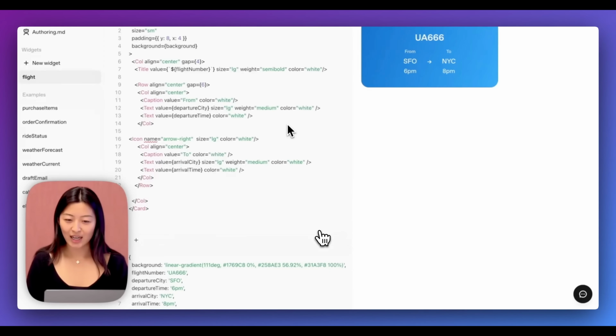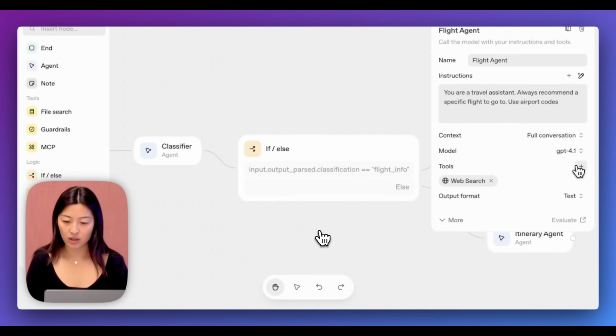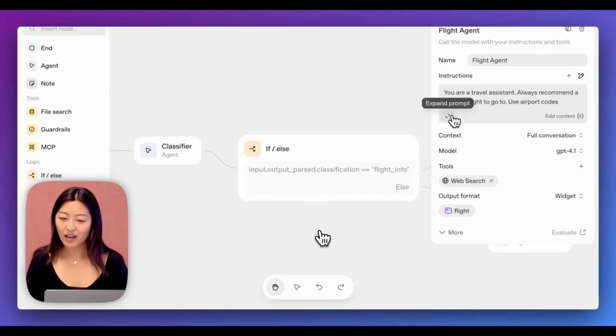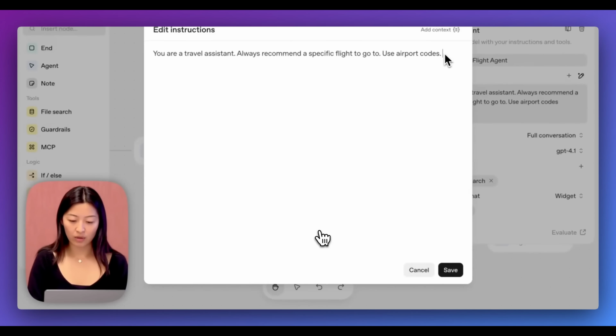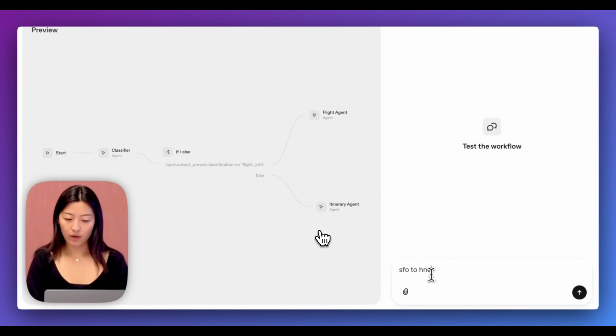And then from here, the really neat thing that I like with this is you can also define these different widgets. So say if you want conditionally rendered UI elements, like in this case, you want to actually show a different format for the different flights, you can go ahead and define that and those relevant classes, and you can actually edit the instructions in terms of how to actually render those different widgets.